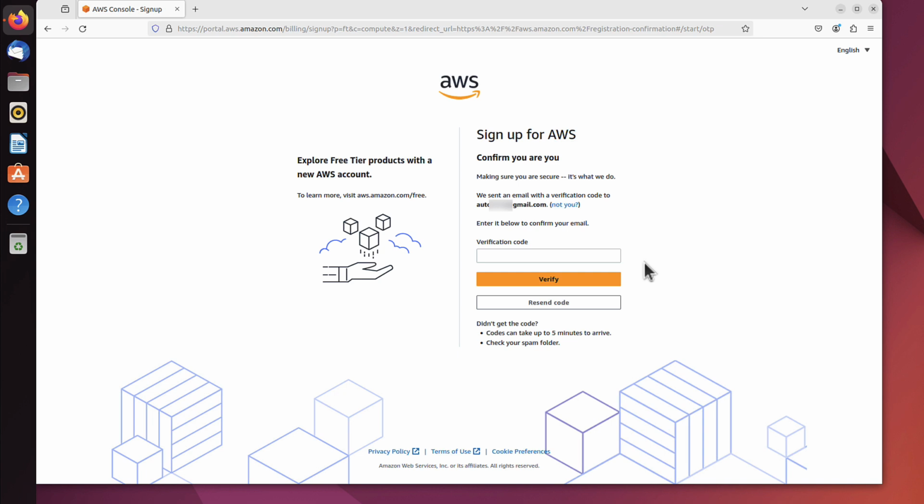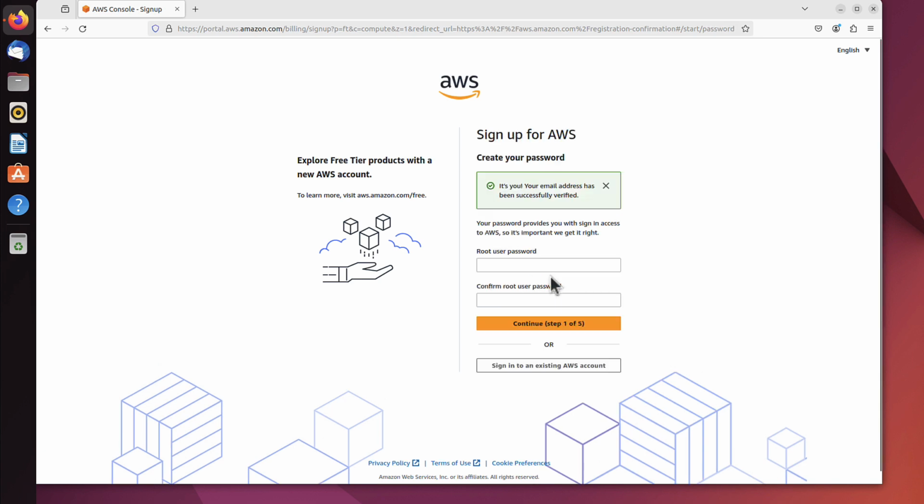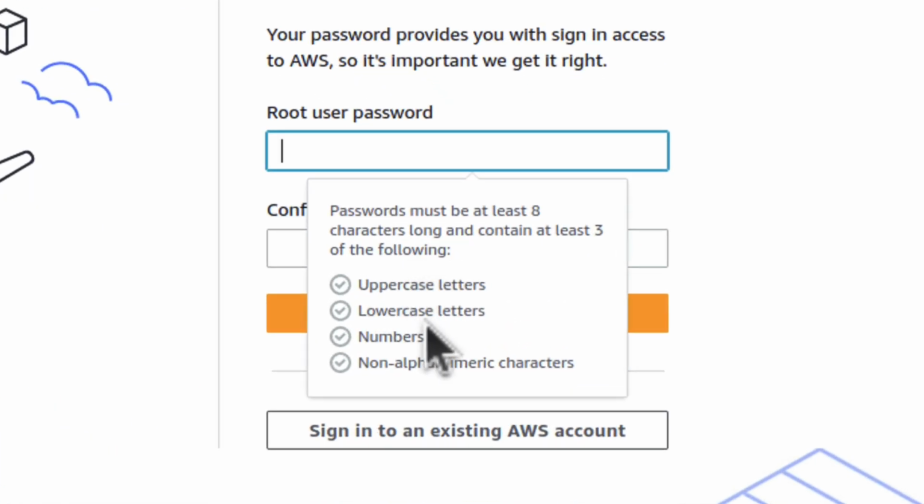As you could probably hear, the email has just arrived, and I've received a verification code. So I have to type it here and click verify. Okay, now I have to create the password for the root user. We'll talk a little bit later about who the root user actually is, but now let's just create a password. As you can see, it has to include uppercase, lowercase, a number, and a non-alphanumeric character.